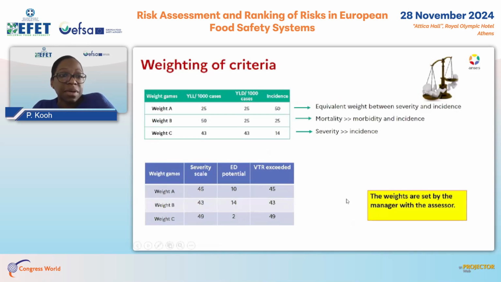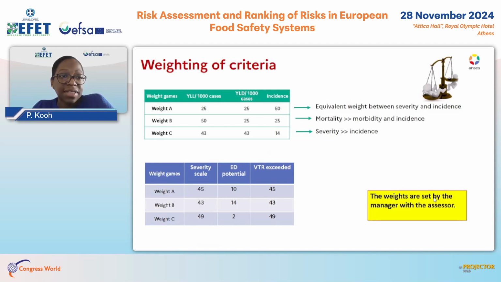Just to clarify the weighting of the criteria, the tool allows putting some weight on the criteria. It is the risk manager's decision to choose the relative importance of some criteria, but in our tool, as an illustration, we propose different sets of weights. For example, here for the criteria related to the biological hazard ranking, we have the first set, set A, that corresponds to a situation where we have equivalent weight between severity and incidence.